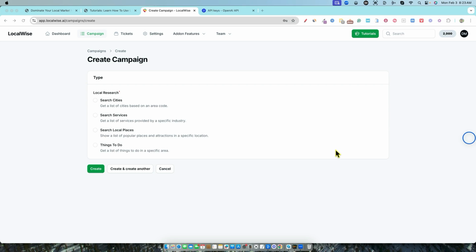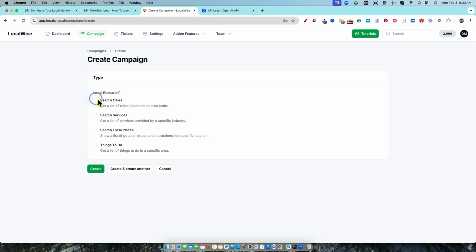Okay, so we're in. This is what the front end is going to look like as you add these other add-on features, right? If you do end up purchasing tier 1 or front end access, you'll get hit with those OTOs. And if you purchase one, then it's going to extend the software. You can see in Chris's tutorials that there are more options that open up. But essentially, this is the main part of the tool: you can search cities, search services, search local places, and things to do. We'll sample each one of them. And then we'll also see how much we actually spend to do this light keyword research.